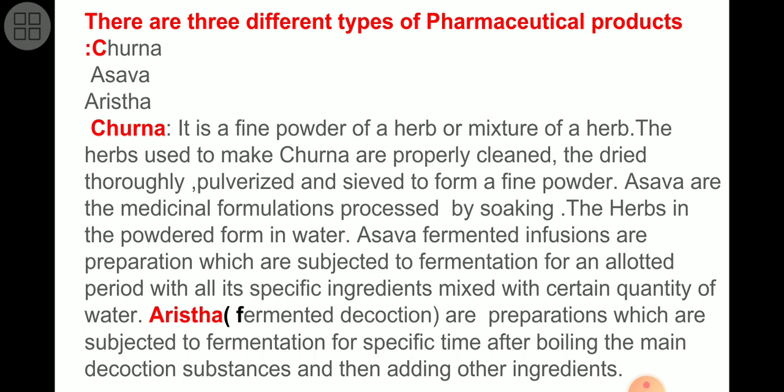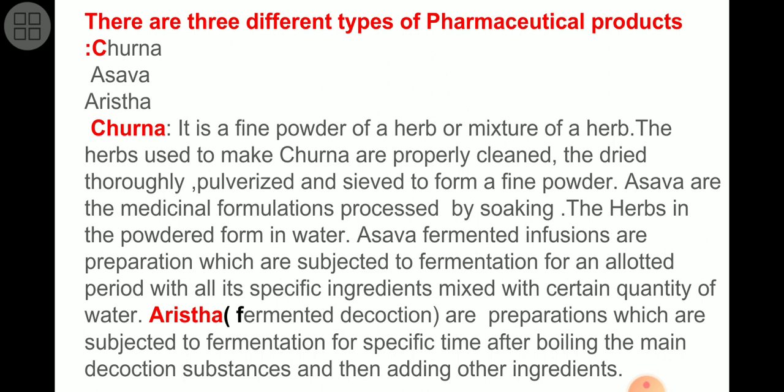My friends, after churna, what is asava? The second type of pharmaceutical product. Asava are the medicinal formulations processed by soaking. Keep in mind, the word soaking. So whatever plant material we use, the ingredients and constituents of that plant material are to be soaked in some solution.